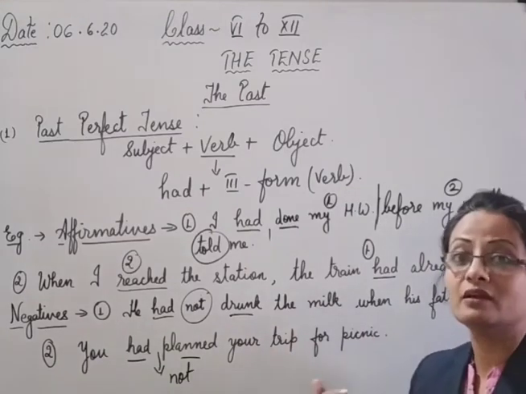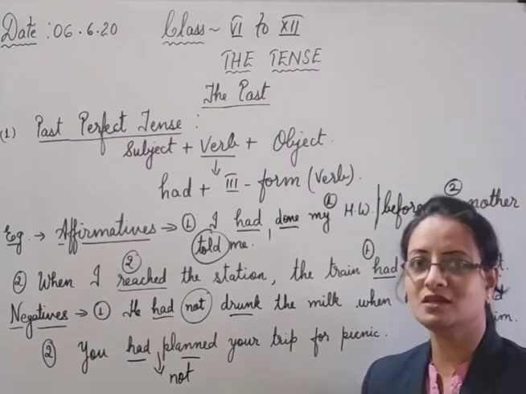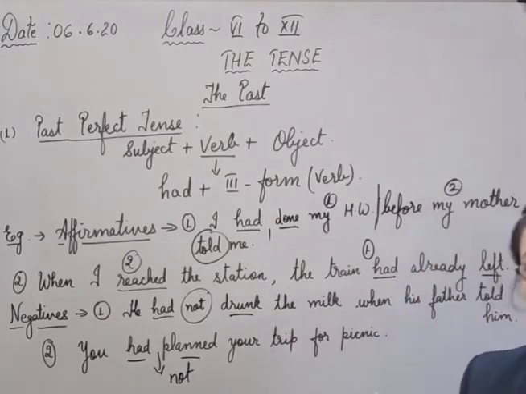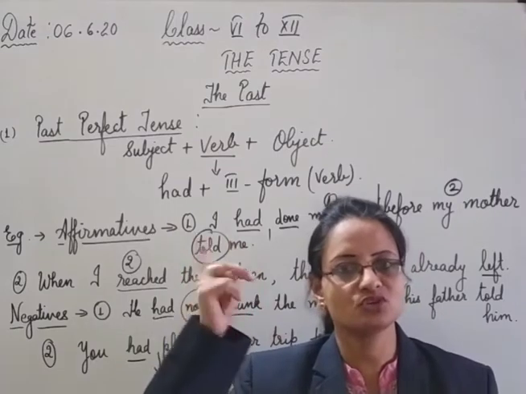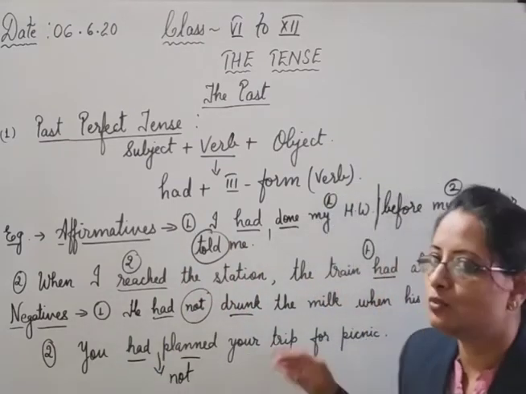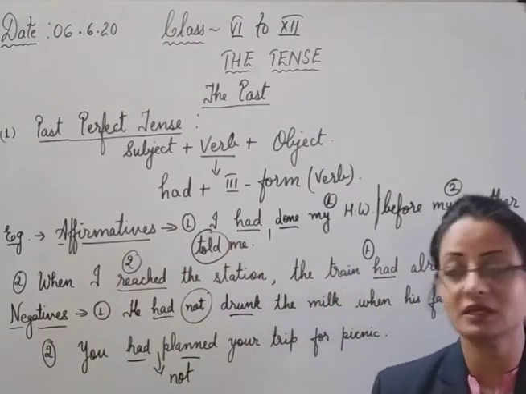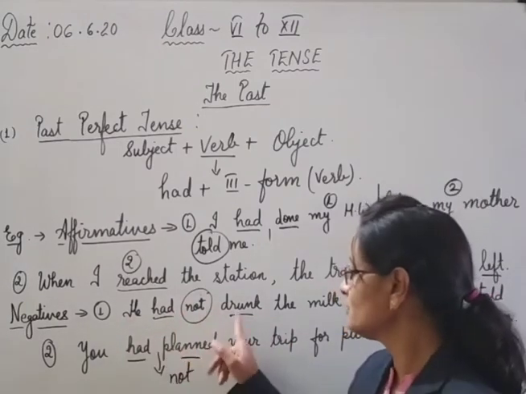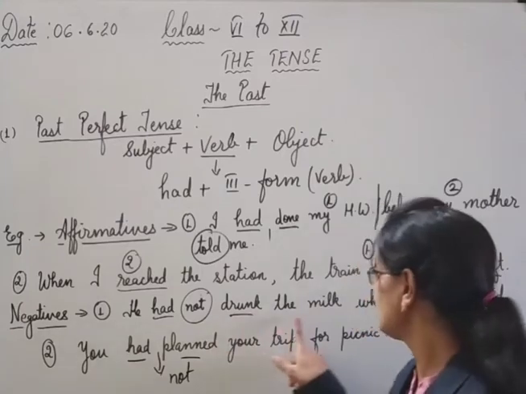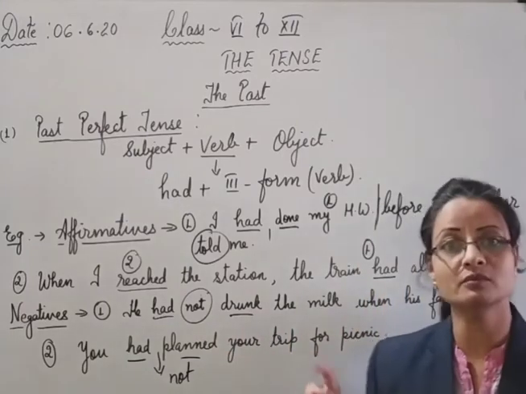Now to make them interrogative, very easy, easier than this. Again, interrogatives will be of two types, WH questions and yes or no questions. In both you have to place the helping verb in the beginning, which is the helping verb had. So had he not drunk the milk when his father told him? Question mark.